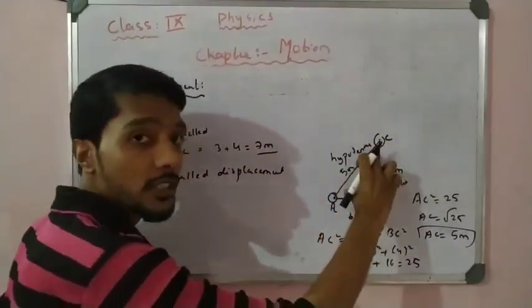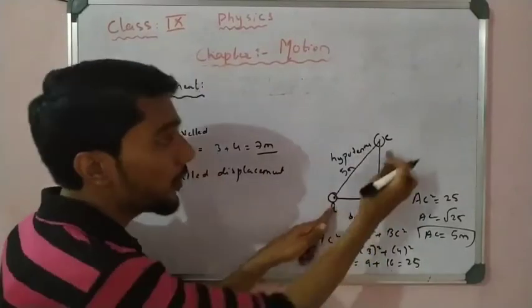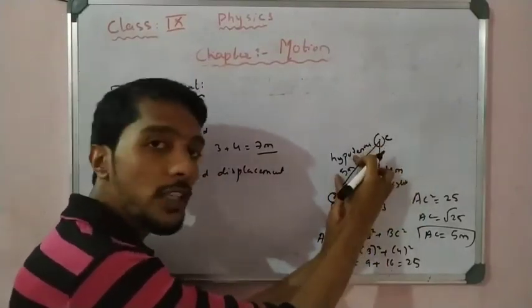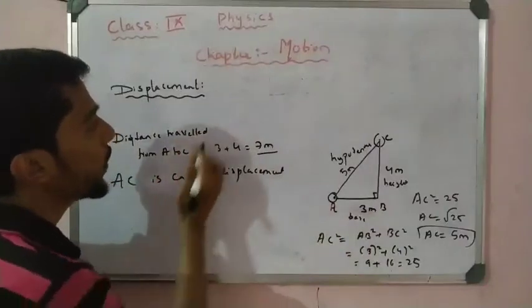So it is the shortest distance, right? So initial position, final position, and it is a very short distance, so it is called a displacement. So what is displacement?